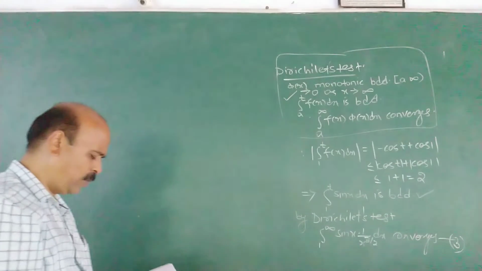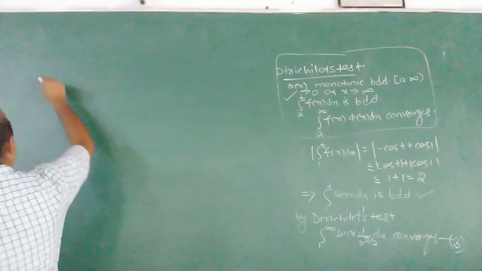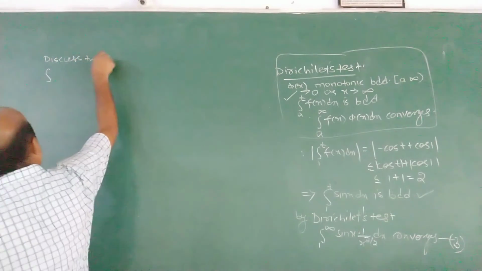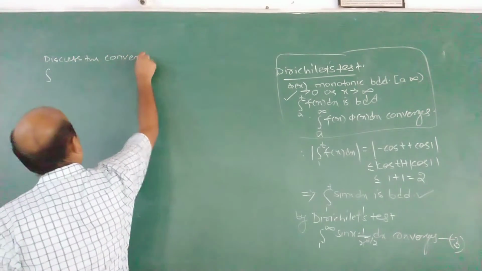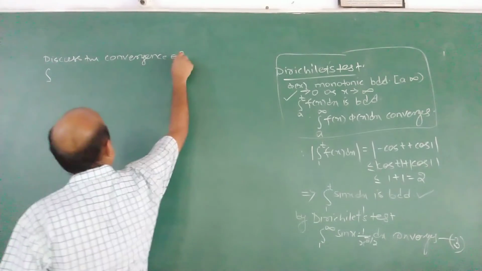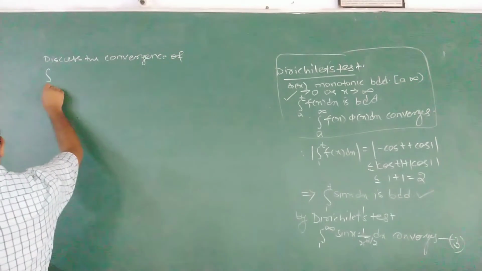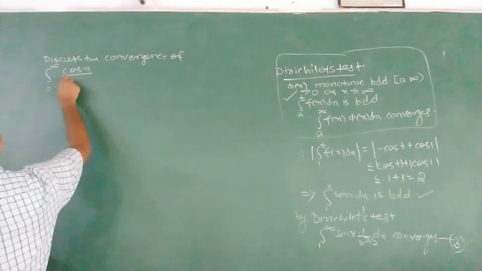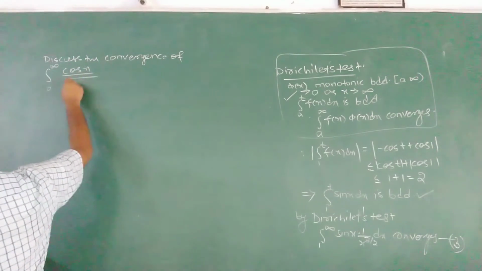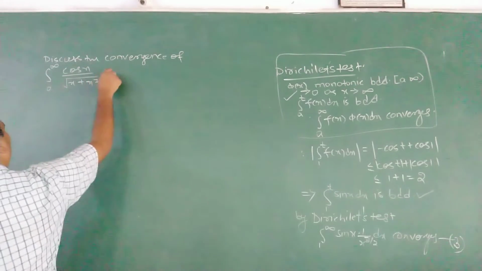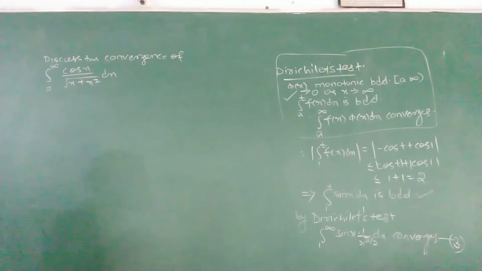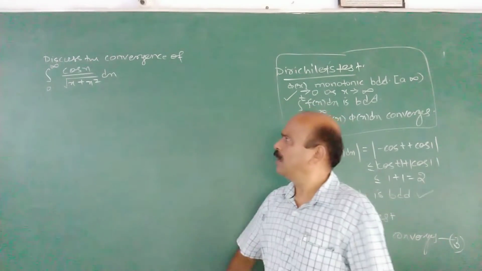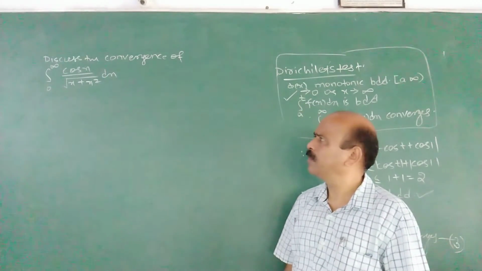Next I take one more problem here. Discuss the convergence of the integral 0 to infinity cos x by square root of x plus x square. Consider this problem. Cos x upon root x plus x square.